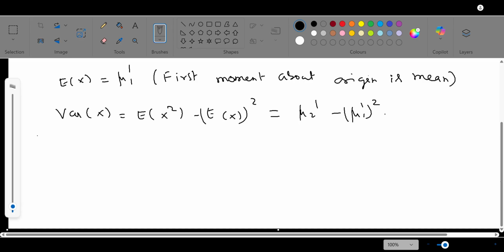Okay, now we can see the relation between mu r dash, that is raw moments, and mu r, the central moments.